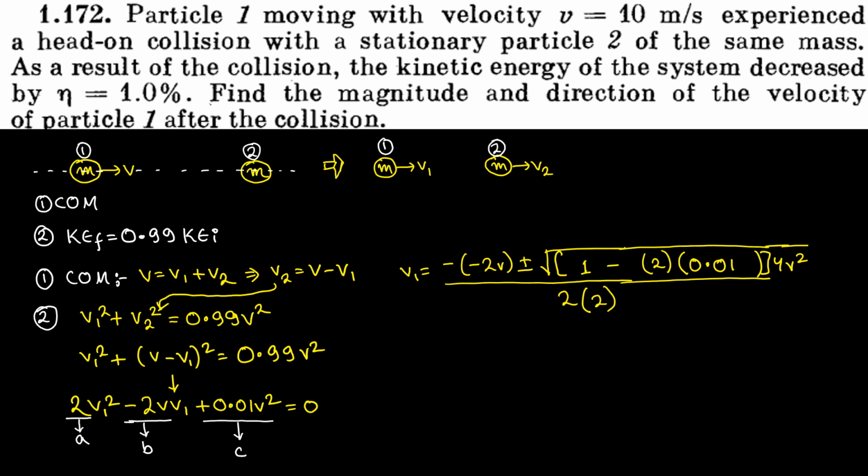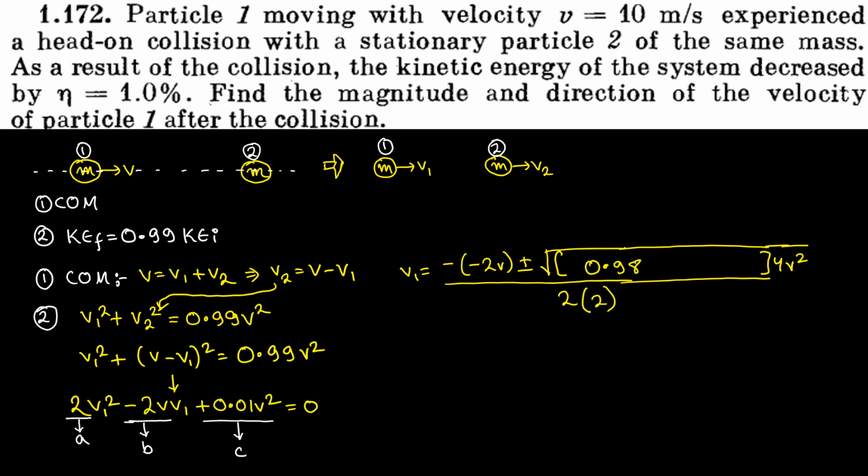And what is 2 into 0.01? 0.02. So 1 minus 0.02, into 4v square, and this whole thing is under the root for v1. What is the value of 1 minus 0.02? 0.98.